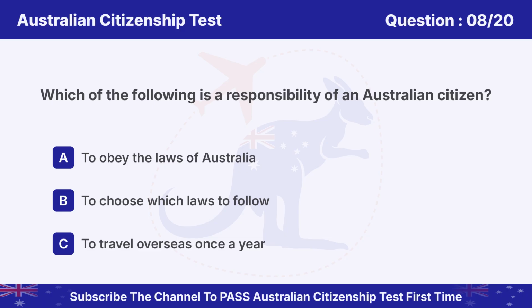Question 8. Which of the following is a responsibility of an Australian citizen? Option A. To obey the laws of Australia. B. To choose which laws to follow. C. To travel overseas once a year.